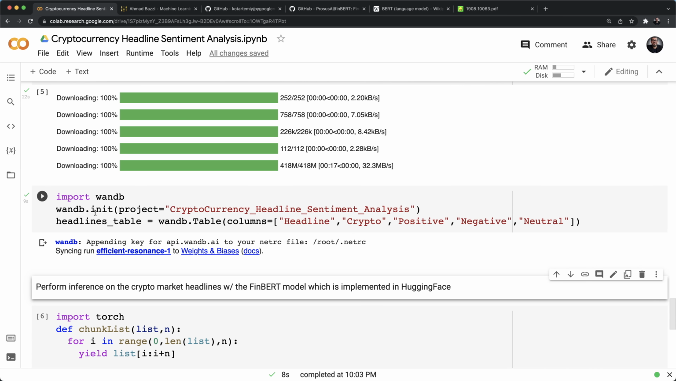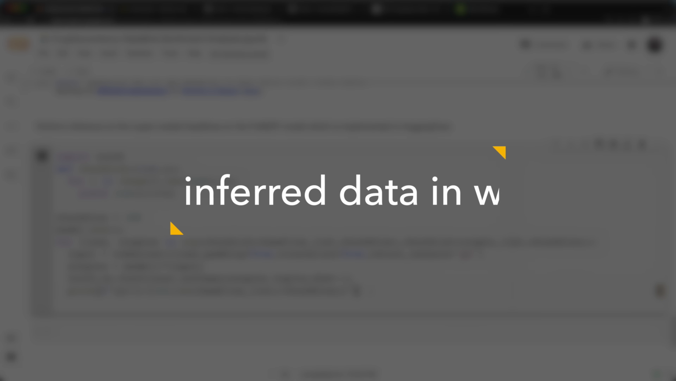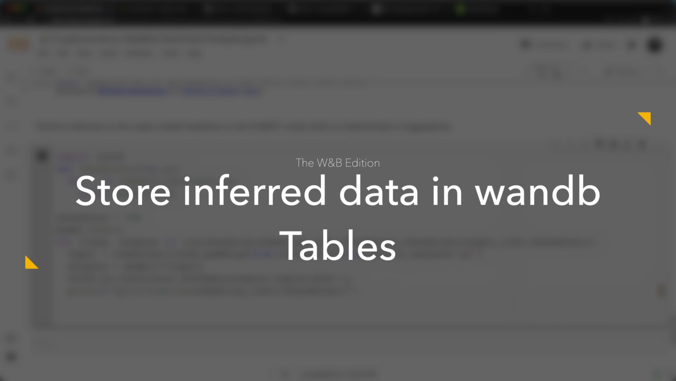So wandb here is appending the key and syncing. What's really cool about the wandb library is that unlike other packages, you don't need to enter the API key, which I showed you initially in the video. If you're on the same browser, it can figure it out automatically. Right, so now that we have our headline table, we can go back down here to the inference part.